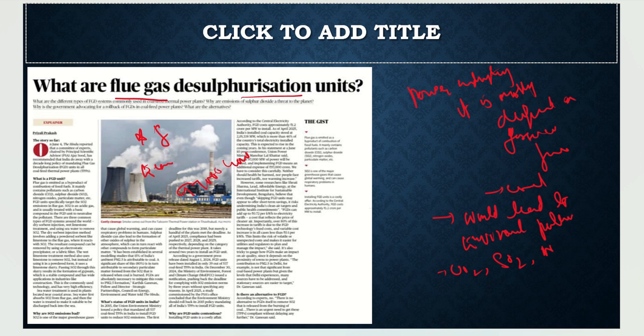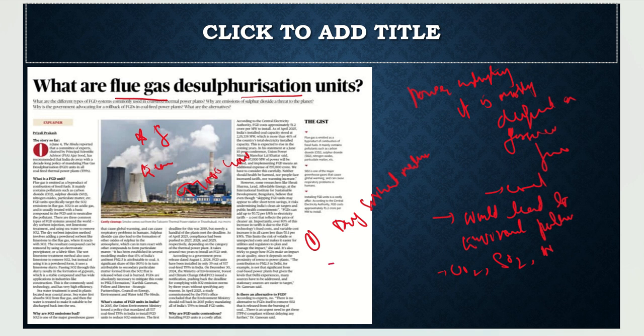Now the government has changed it. Now it is not mandatory, it is recommended, not mandatory. So about these flue gas desulfurization units, we need to understand what the different ways are in which it is done. The first way is the dry sorbent method. What is this dry sorbent method? In it, dried limestone is used, and after that the fabric filter, then electrostatic precipitation is done.